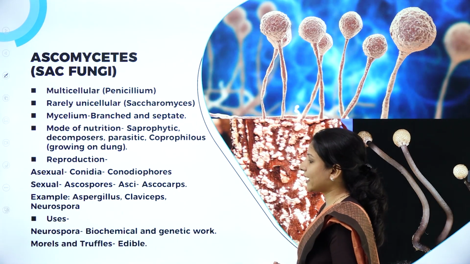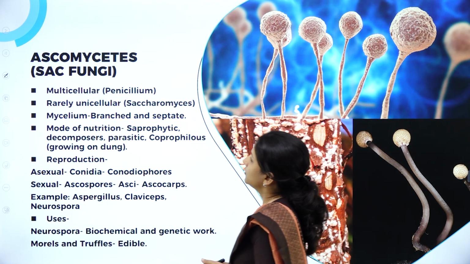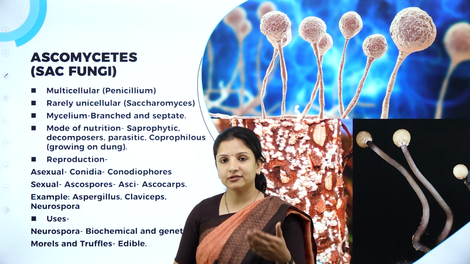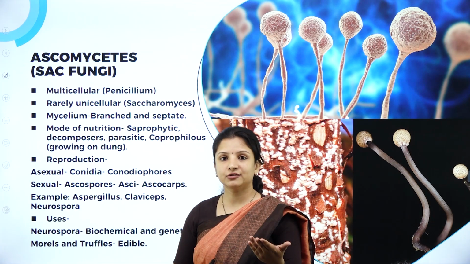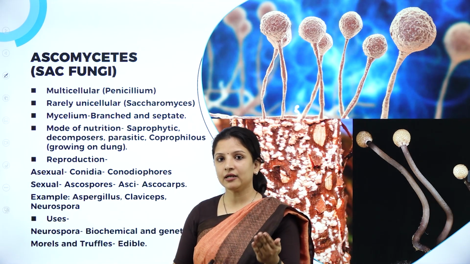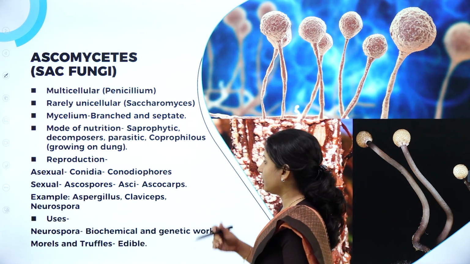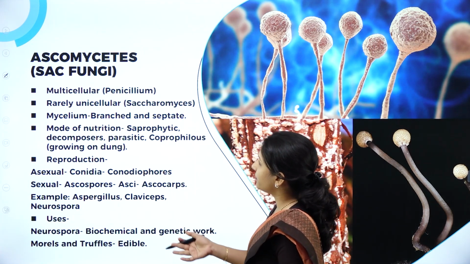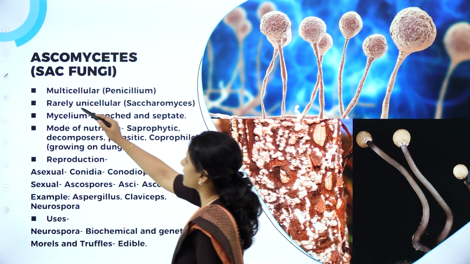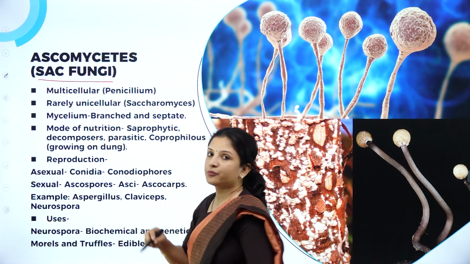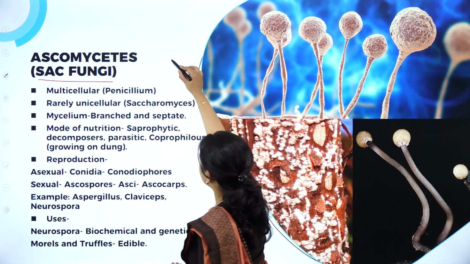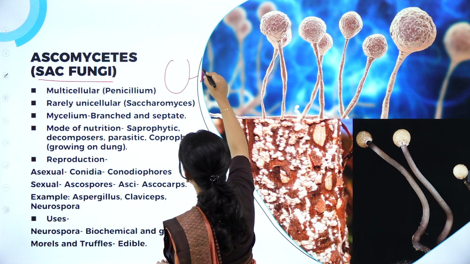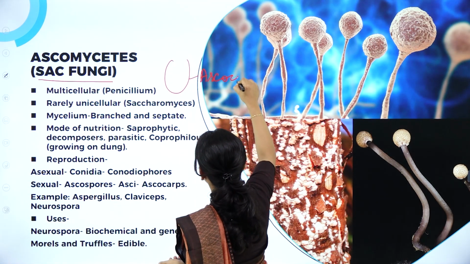Next, talking about Ascomycetes. Because you now know what isogamous, oogamous and anisogamous are, I'll not keep repeating that. We'll just go on studying the other things. Ascomycetes are also called sac fungi. Why? Because they produce ascocarps, which are the fruiting body. So, this is the fruiting body, which is the ascocarp.